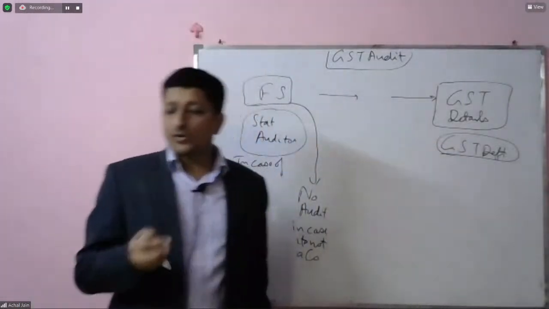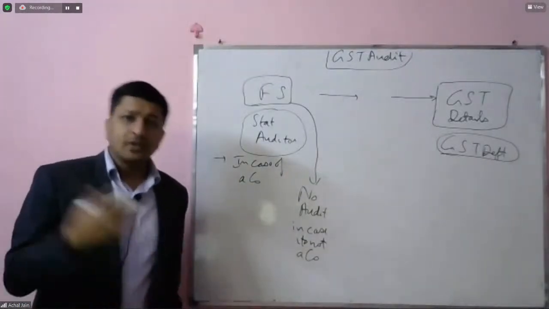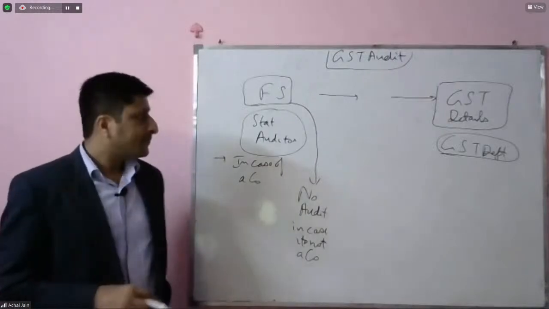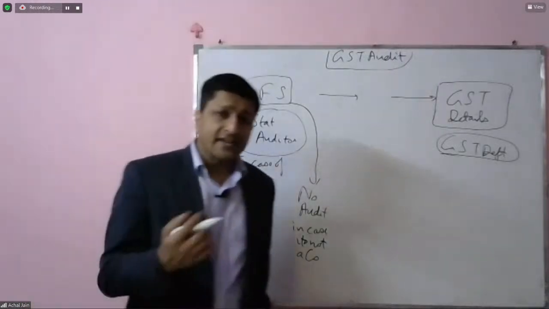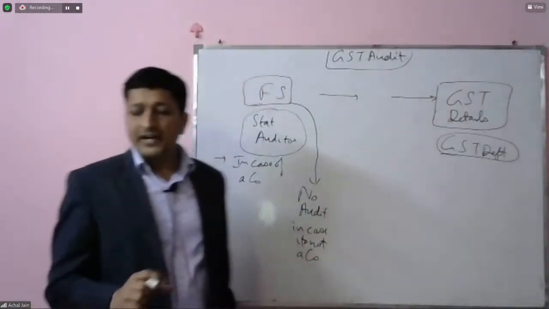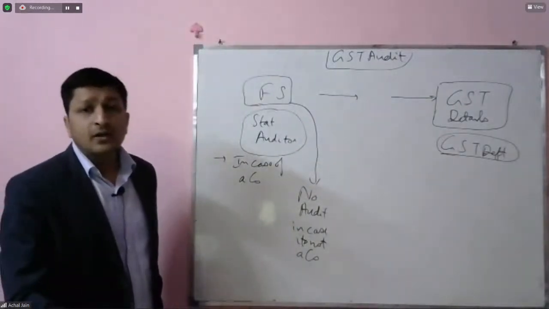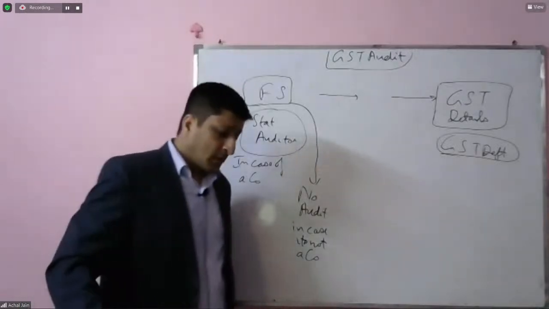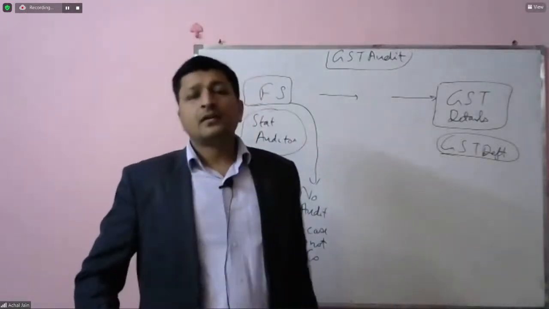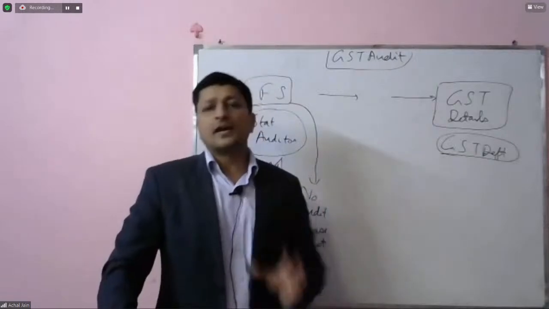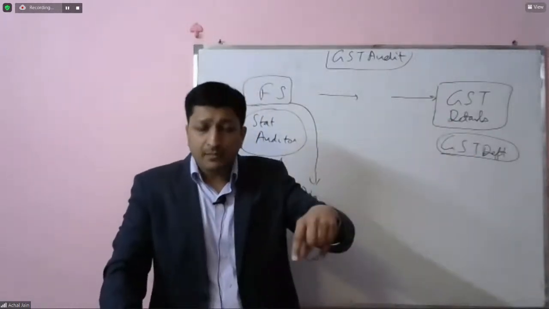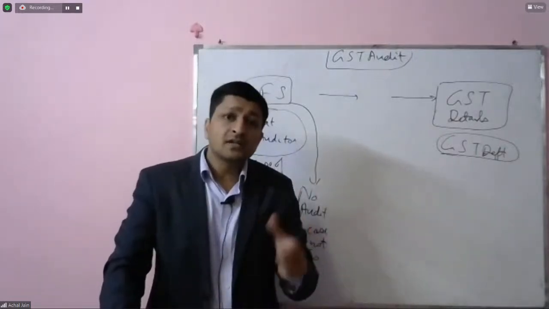So there is a threshold which they have prescribed. So beyond a particular threshold, every entity is required to file its annual return to the GST department with the particulars which they require.